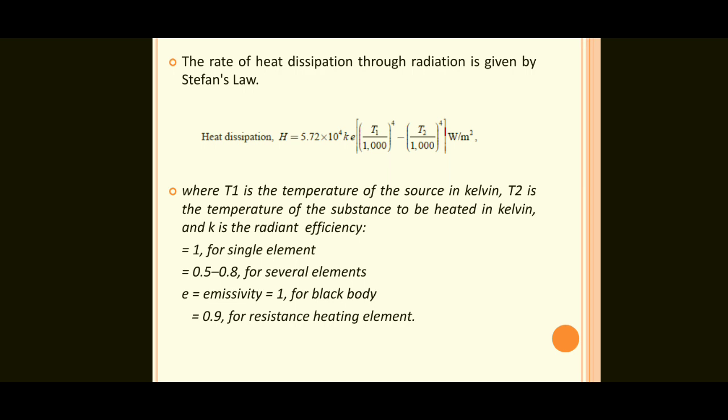Also the Stefan's law heat dissipation formula: 5.72 into 10 power 4 K E, T1 by 1000 whole power 4 minus T2 by 1000 whole power 4. T1 is the temperature of the source in Kelvin, T2 is the temperature of the substance to be heated in Kelvin, and K, the radiant efficiency, and E, the emissivity, depend on the material.